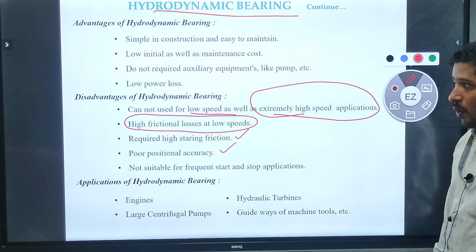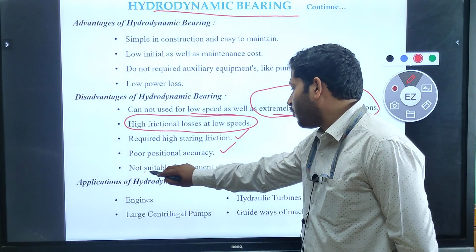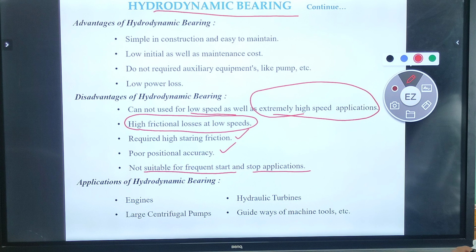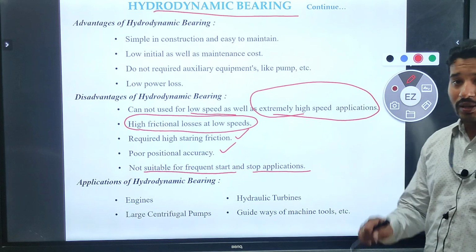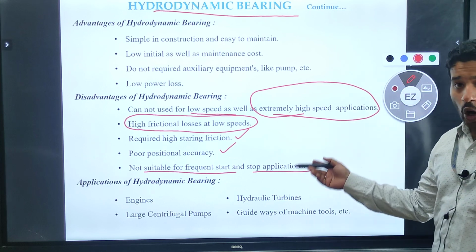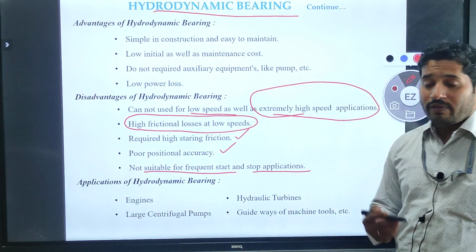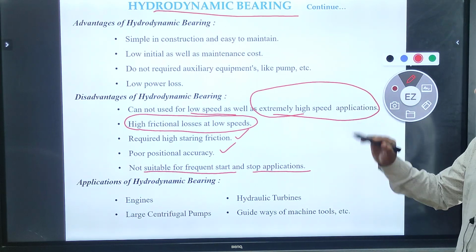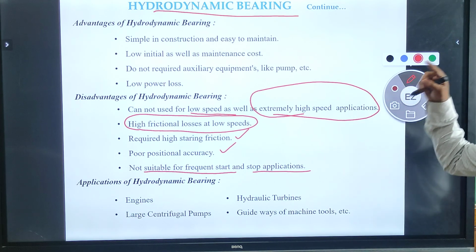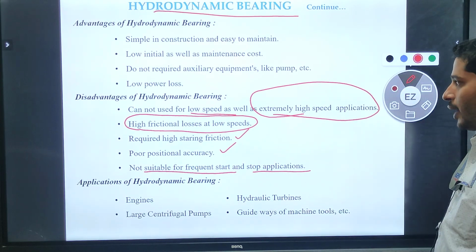Another disadvantage of this hydrodynamic bearing is, it is not suitable for frequent start and stop applications. If you start the application, it will take too much time. If you suddenly want to stop, then it will take a lot of time, and there is a possibility of higher friction occurring between this journal as well as this bearing. For that reason, it is not suitable for frequent start as well as frequent stop applications. That is the disadvantage of the hydrodynamic bearing.